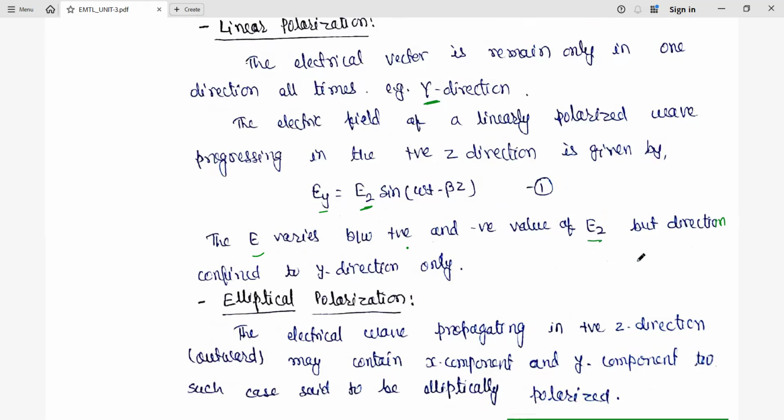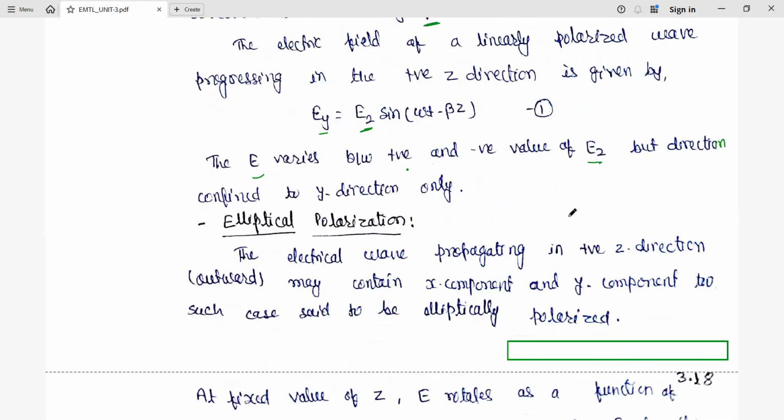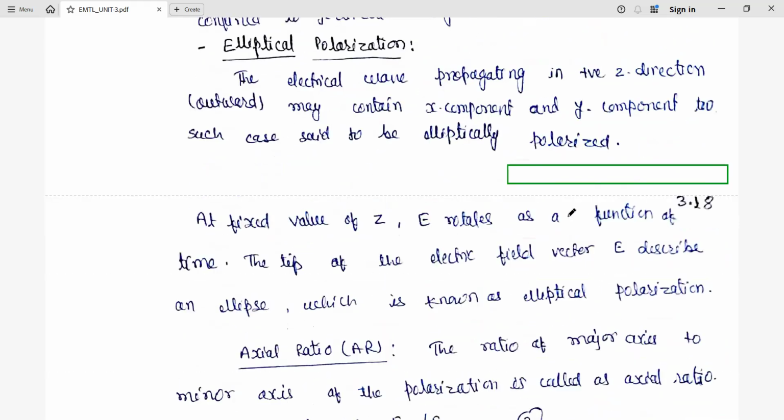Direction is confined to the y direction. That is very important. Next, we have elliptical polarization. In the case of elliptical polarization, we are still considering that the wave is propagating in the z direction.